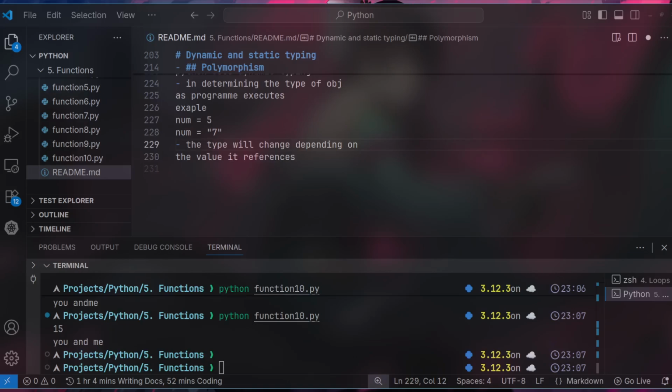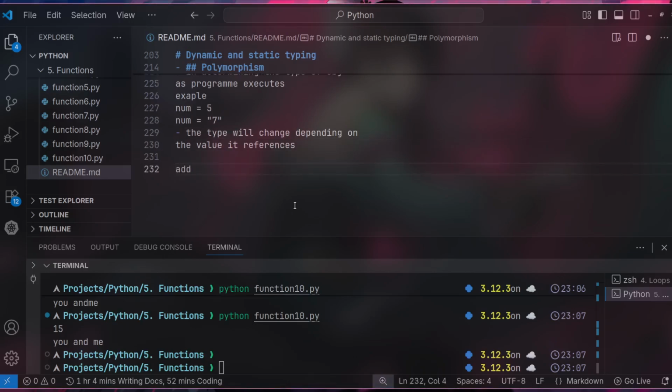So the interpreter is responsible for checking that all operations are valid as the program executes. Now here we're doing add. We are calling the add function, and then we are passing 5, an integer, and then a string of 100. What happens here?